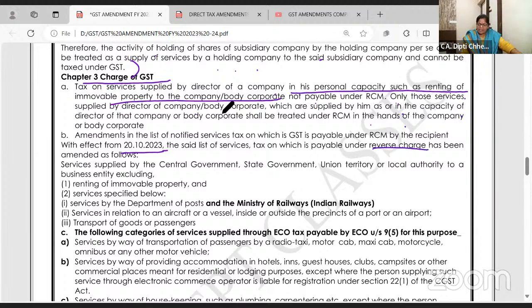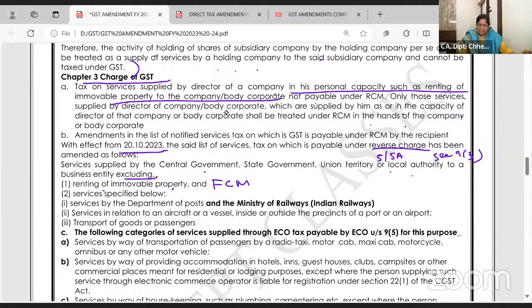Generally RCM basis will cover all except services supplied by central government, state government, union territory to a business entity, excluding renting of immovable property. When central government, state government, union territory are renting immovable property, it will definitely be chargeable to tax on forward charge mechanism. ये ना 5A वाला सर्विस है, 5 वाला है RCM के सेक्शन में, सेक्शन 9(3) में.